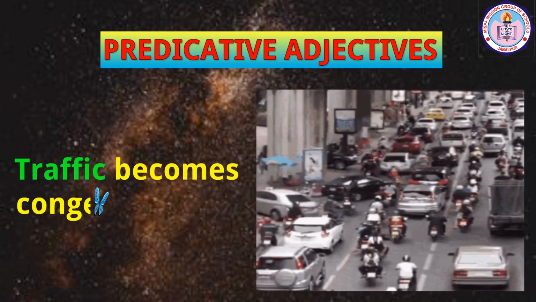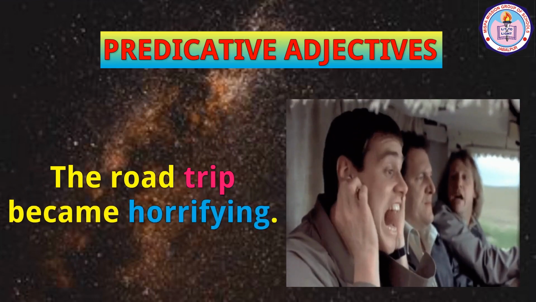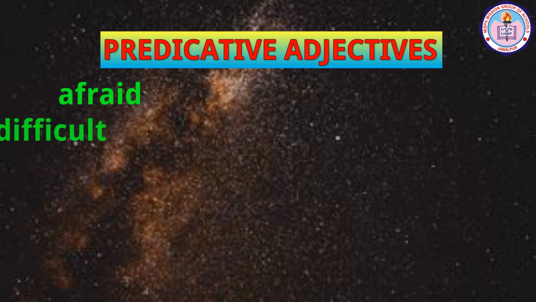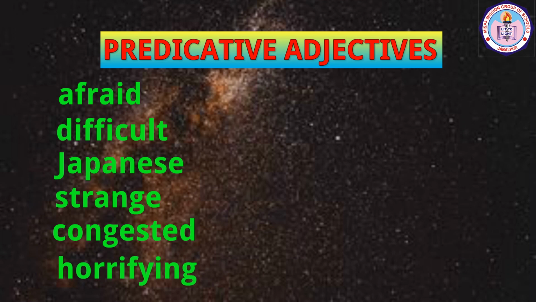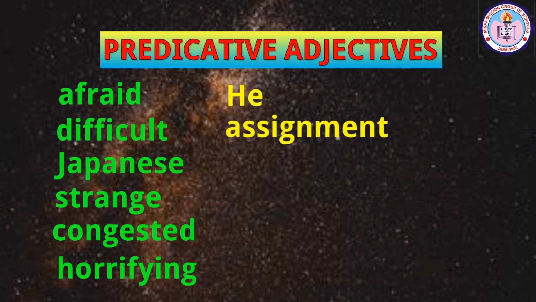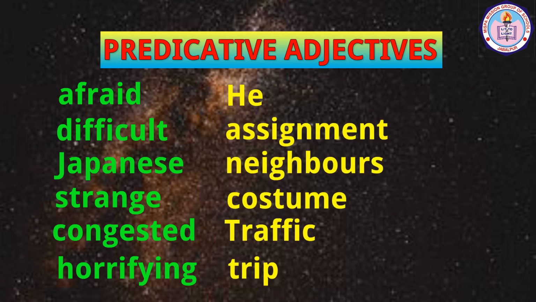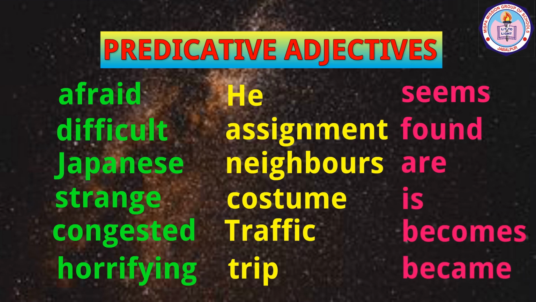Traffic becomes congested after office time. The road trip became horrifying. The adjectives afraid, difficult, Japanese, strange, congested, and horrifying are modifying the nouns or pronoun he, assignment, neighbors, costume, traffic, and trip. They are the predicates of the verbs seems, found, are, is, becomes, and became, respectively.